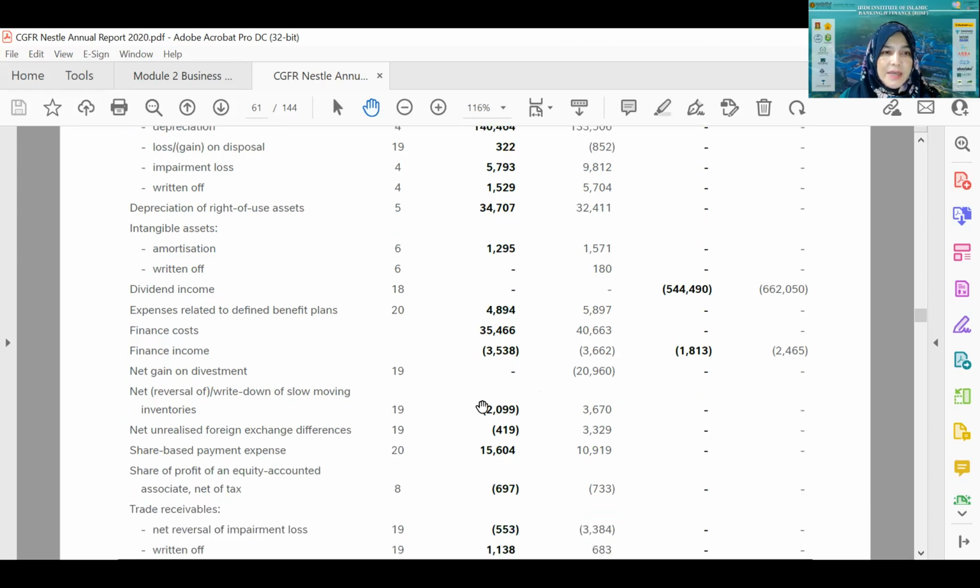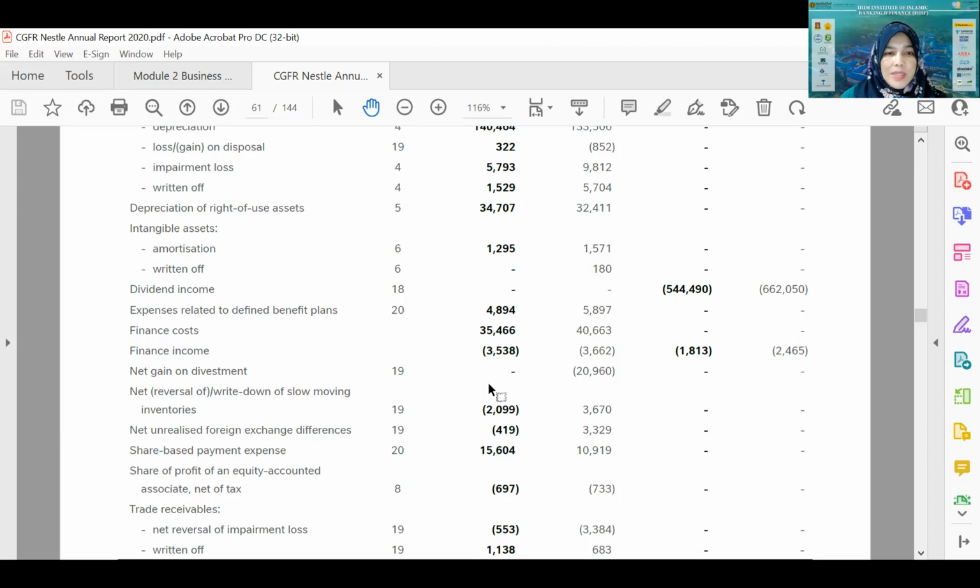Next one is write down of slow moving inventories. Inventory is the stock that they have in the godown, right? If the inventory is so slow moving, sometimes they will write it off because they say that it is already obsolete. The amount that they wrote off will be recorded as expenditure.